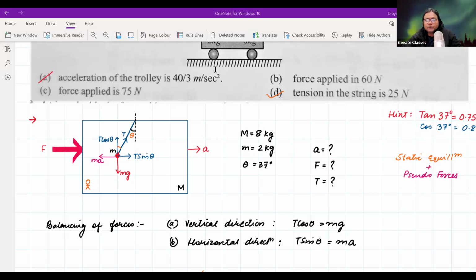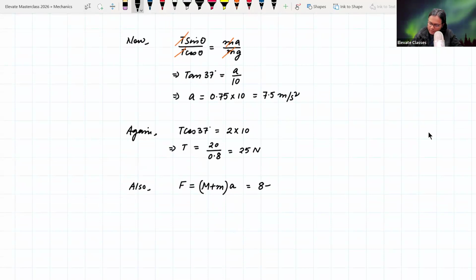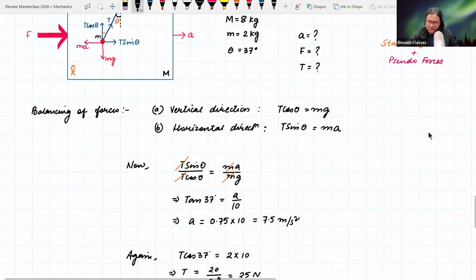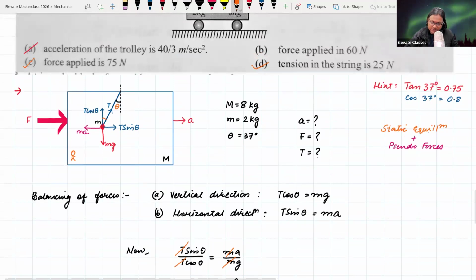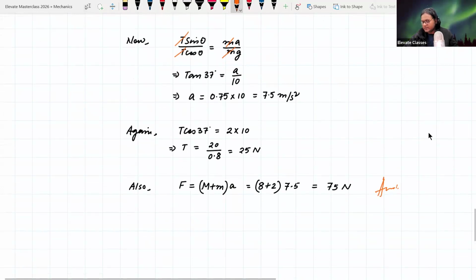All right. So last में force निकाल देंगे. तो capital M is 8 plus 2 times a is equal to 7.5. So 10 into 7.5 is 75 newtons. That's it. So 75 newtons is the correct answer. This is incorrect. So correct options are C and D. These are the correct options.